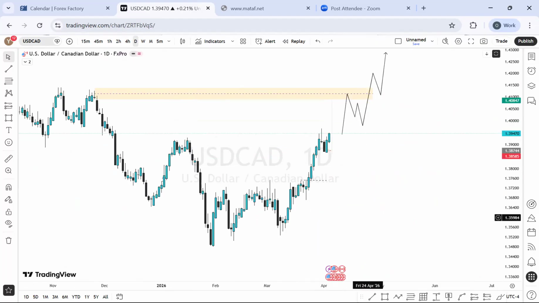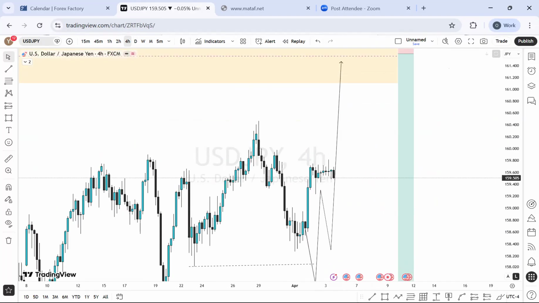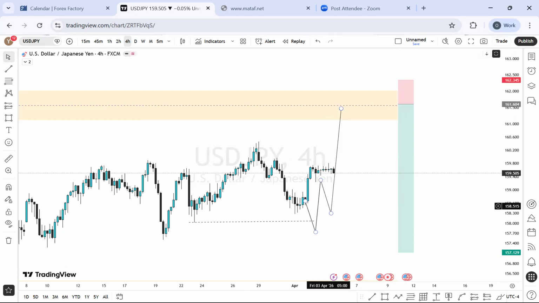So let's go to the next one, which is what currency pair is that? That's the USDJPY. Well, this guy did not really do much last week, but let's see what happened. Anyways, I'm taking this out. It didn't play out for us last week. And let's see what we have on the weekly time frame perspective.